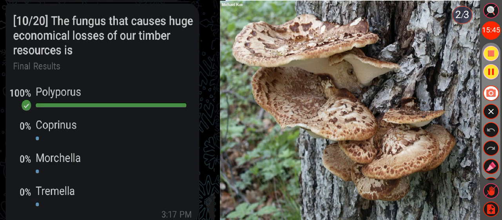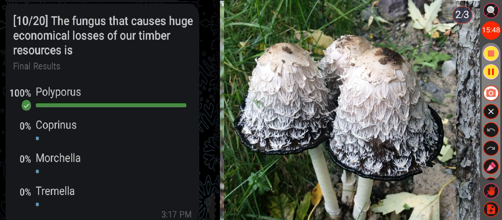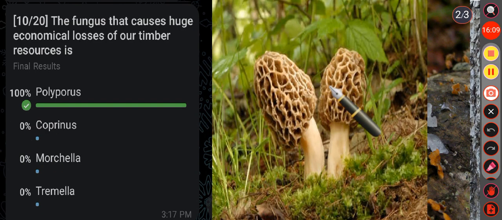Then see the other option, Coprinus. Coprinus are common edible mushrooms with many potential health benefits, and commonly called lawyer's wig due to their appearance. Then see the other option, Morchella. We know Morchella is an edible mushroom with a unique flavor and texture, used both as a food and for its potential medicinal properties, including antioxidant, anti-inflammatory and antimicrobial activities.